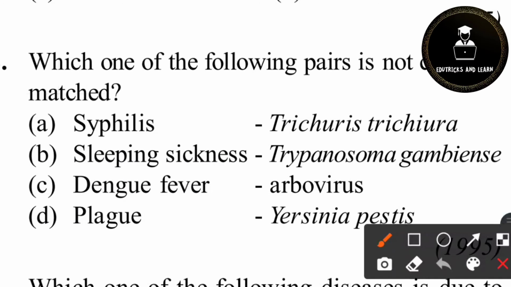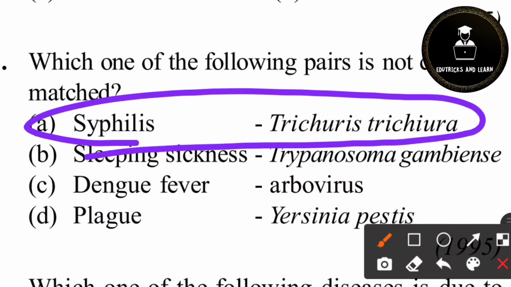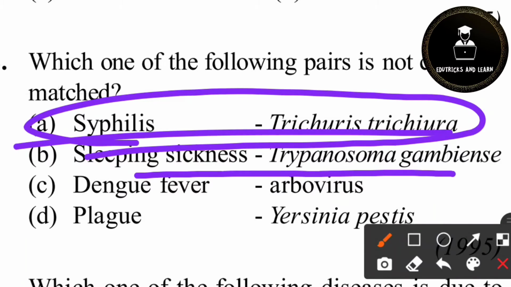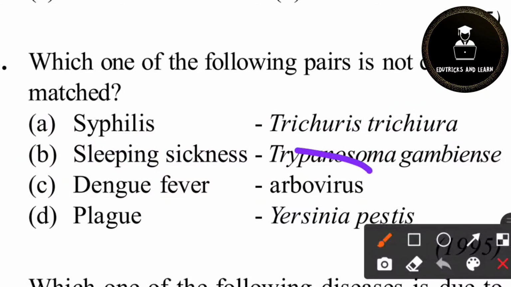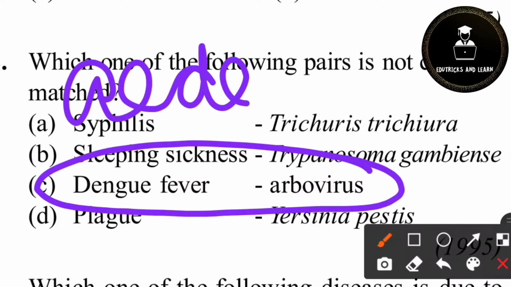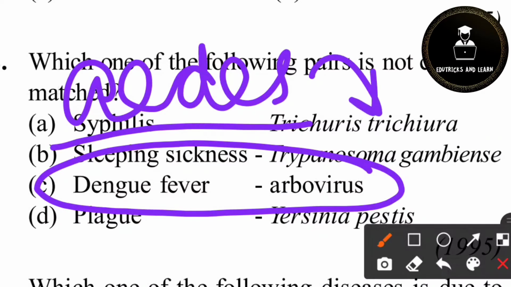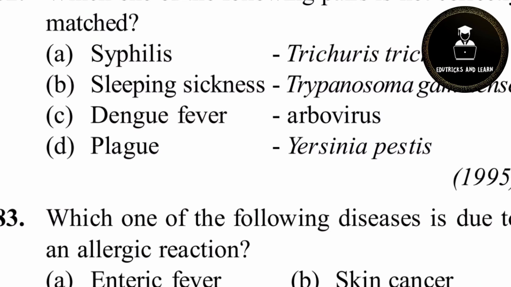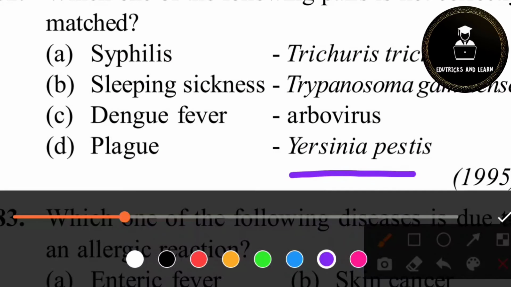82nd question. Which of the following pairs is not correctly matched? Option C is the correct answer. Syphilis is caused by Treponema pallidum, not Trichineria, and sleeping sickness is caused by Trypanosoma gambiense. Dengue fever is caused by arbovirus. In the previous 4 or 5 questions we saw that dengue fever is spread by Aedes. What is Aedes? Aedes is the name of the vector. Aedes is a mosquito which transports arbovirus from an infected person to a healthy person. Then plague is caused by Yersinia pestis. So very easy.